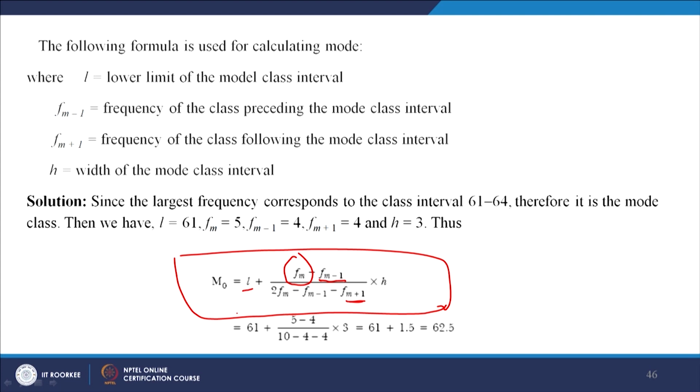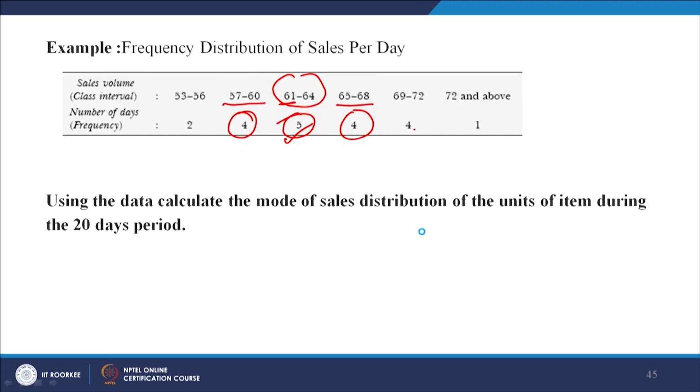So now, using this, there is one more important thing. You see here, since the largest frequency corresponds to the class interval of 61 to 64, it is the mode class. So we have L equal to 61, Fm equal to 5, Fm minus 1 equal to 4, Fm plus 1 equal to 4, and H equal to 3. Now what is this 3? Let us see. This difference, the height, is the 3.